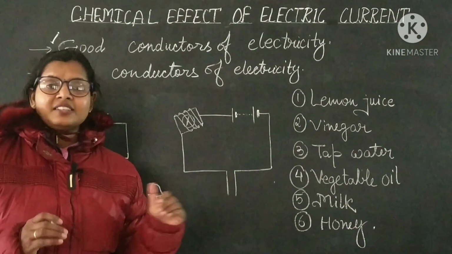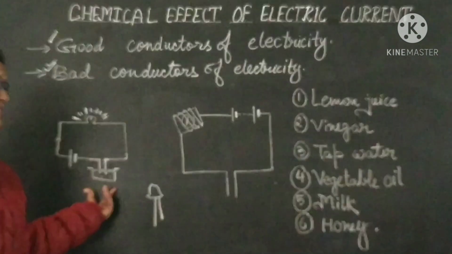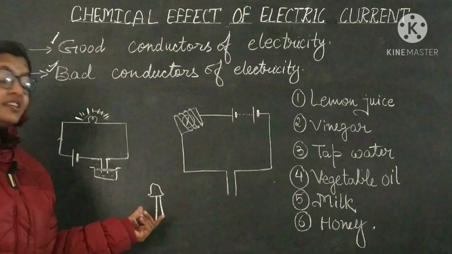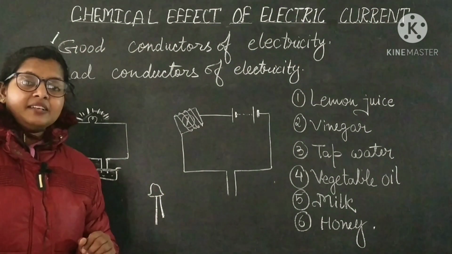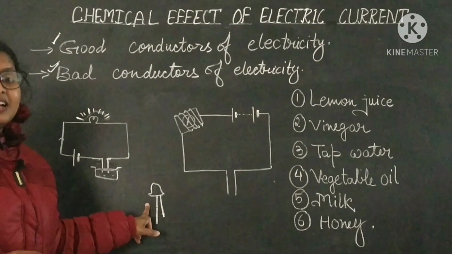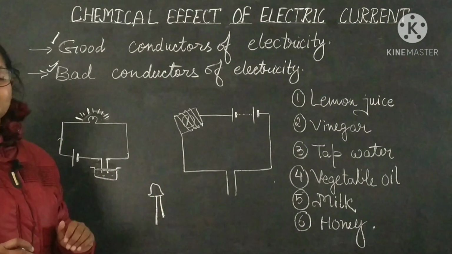It will show whether the material you are testing here is a poor conductor or a good conductor. In case of a good conductor, it will glow very brightly, but in case of a poor conductor, it will glow faintly, but it will glow at least. So you can differentiate with the help of an LED.